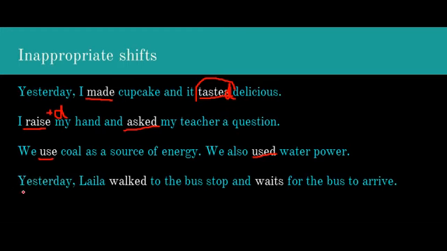Next example. Yesterday, Layla walked to the bus stop and waits for the bus to arrive. Walked and waits. We have two verbs. Walked is in past tense and waits is in present tense. So in this sentence, the verb has been shifting from past tense to present tense.